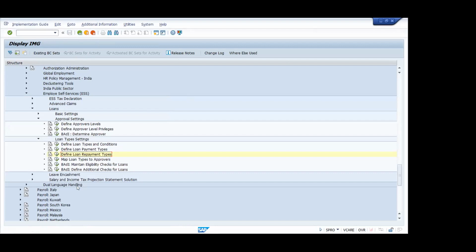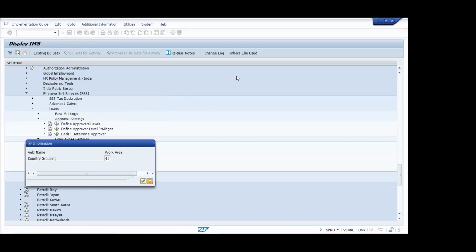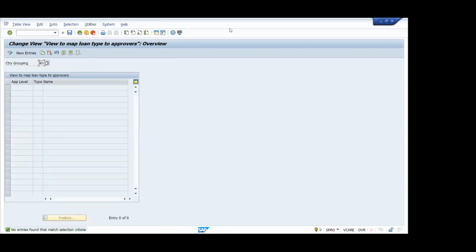Now just choose the fourth one, map loan types to the approver. So why is this required? Any guess? It's a manager approval, looking for manager approval or higher authority. In a typical organization, for different types of loan there are different authorities to approve. Let's say for a personal loan, finance will approve. If it is an educational loan, another authority will be approving. In that case you can segregate, or if the same authority is approving everything, then you can maintain the same thing. Nothing different. Just click new.